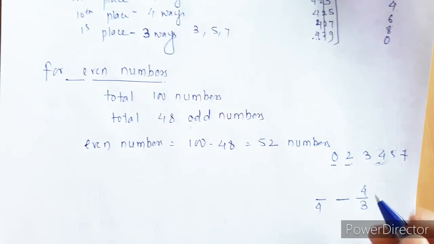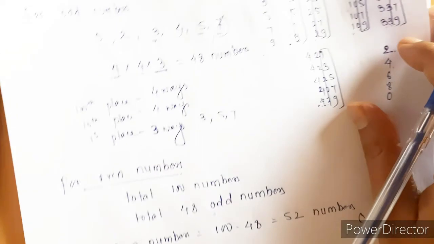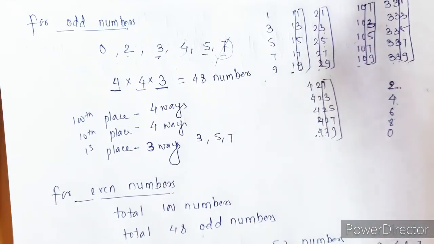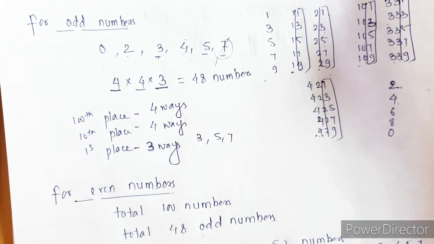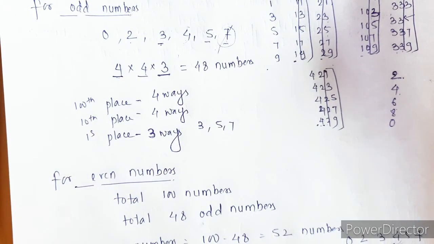So what we are doing is we are first finding odd numbers, okay, and then subtracting it from total numbers. Okay, so whenever we have this kind of problem, wherein we are dealing with 0 and we are not sure about the thing, we have to first find odd numbers and then go for the even number.